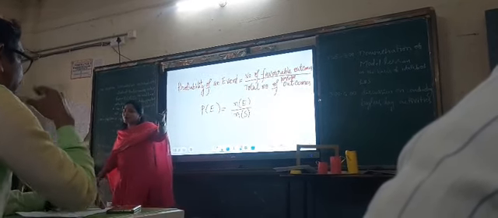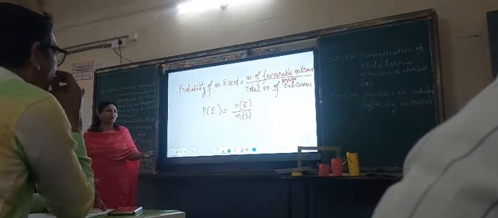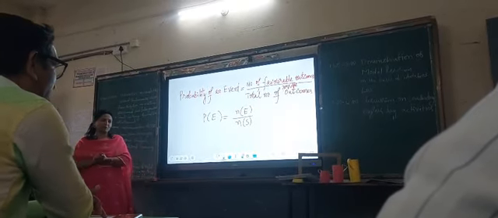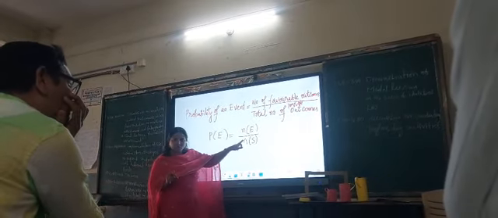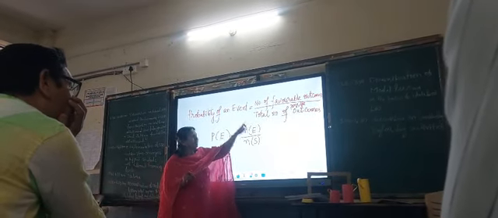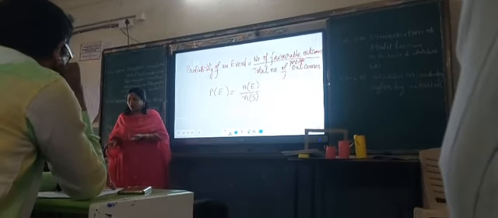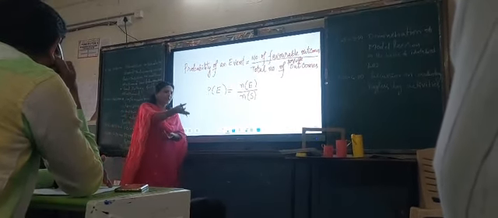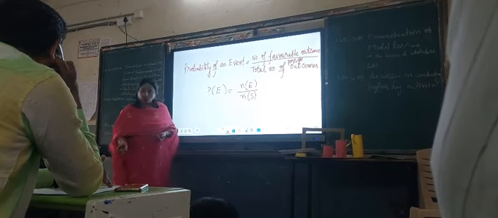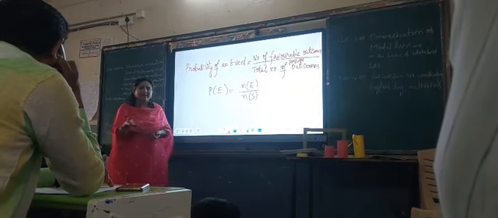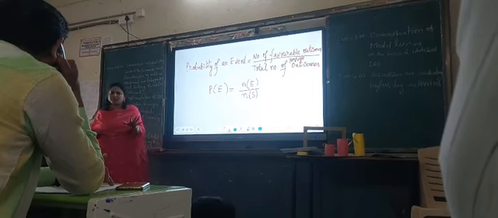I already told you before, sample space means total possible outcomes. What are the chances we have? Complete outcomes. So that number is called N of S. And an event, I told you, it may be asked anything: getting an odd number, getting an even number, getting a 3 when you roll a die, or getting a head, getting a tail. All this comes under events.